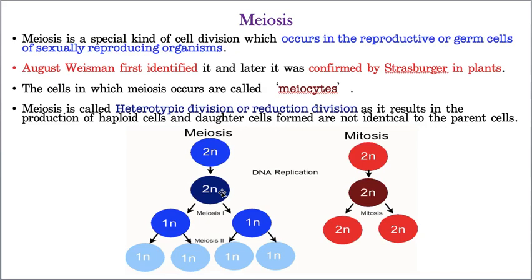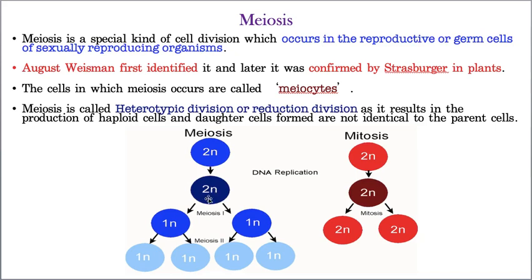Hope you remember, just yesterday's class explained the meaning of ploidy. Ploidy means the number of sets of chromosomes present in a cell. If only one set of chromosomes is present in the cell, then those cells are called haploid cells. Example, sperm, ova. Whereas cells having two sets of chromosomes are called diploid cells. If a cell has three sets of chromosomes, then it is called a triploid cell. Example, endosperm. Now here the meiocyte, that means the parent cell, is diploid, that means it has two sets of chromosomes.